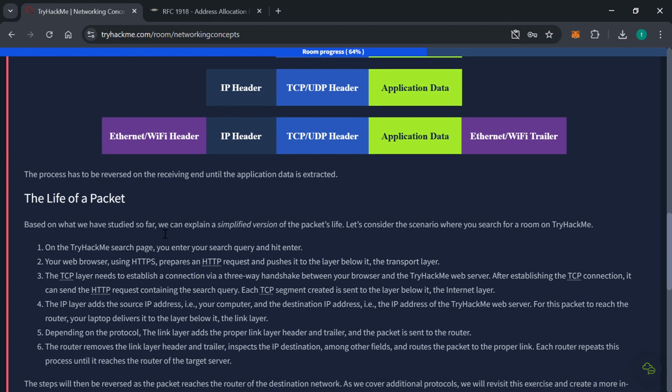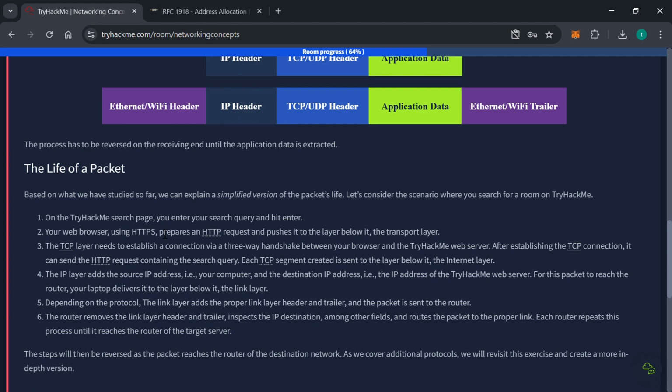Now let's explain the life of a packet. Based on what we have studied so far, we can explain a simplified version of the packet's life. Let's consider the scenario where you search for a room on TryAcme. On the TryAcme search page, you enter your search query and you hit enter, just as we did before we began this lesson.